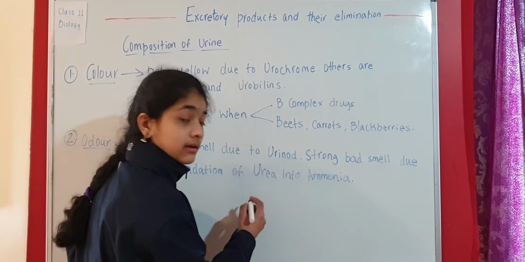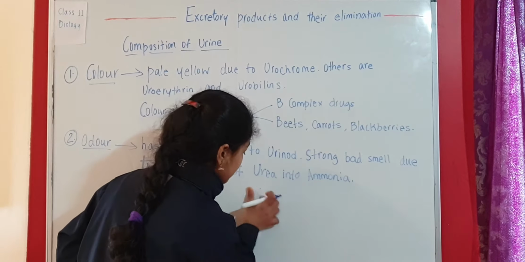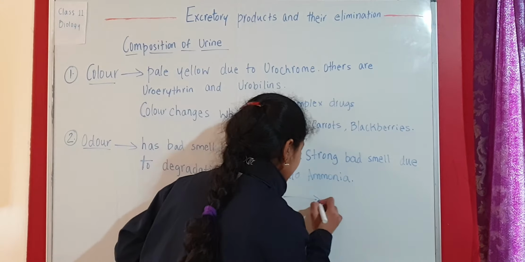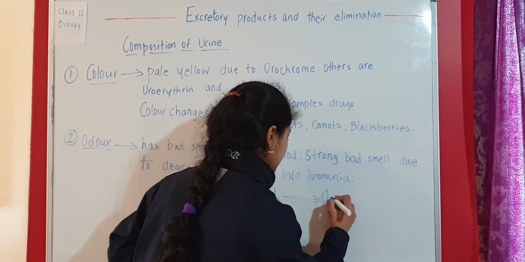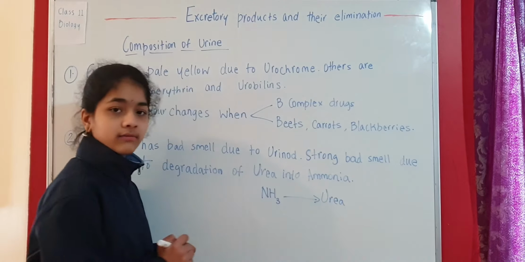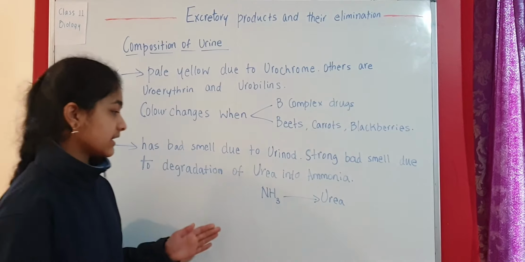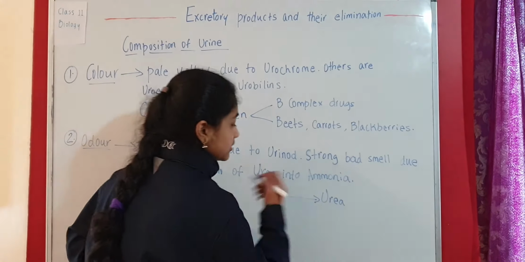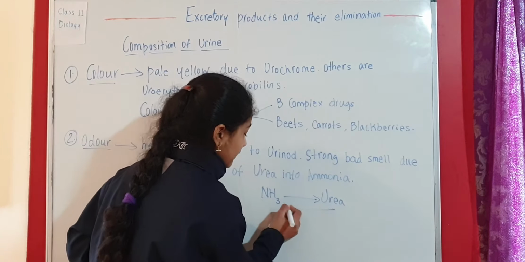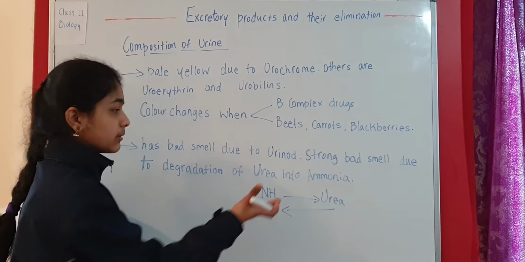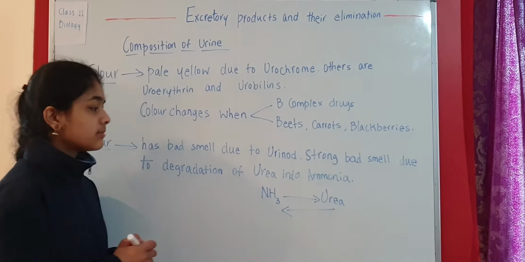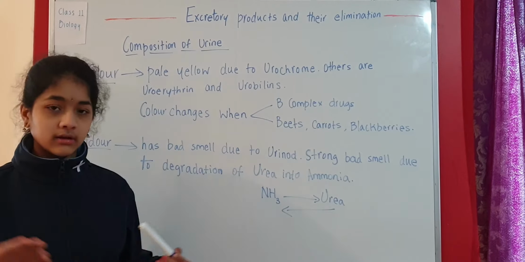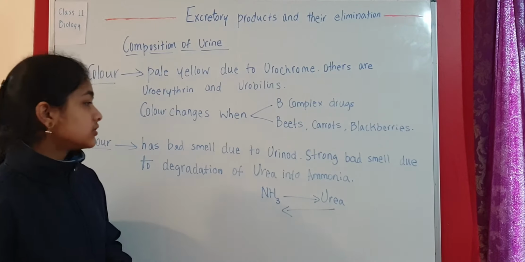We know that ammonia or NH3 changes into urea. Usually, this is what happens in the urea cycle. Then urea is getting produced. Sometimes this urea turns back into ammonia, and that's what we are discussing here. The strong smell is due to this reaction, the reaction of urea getting converted into ammonia again.